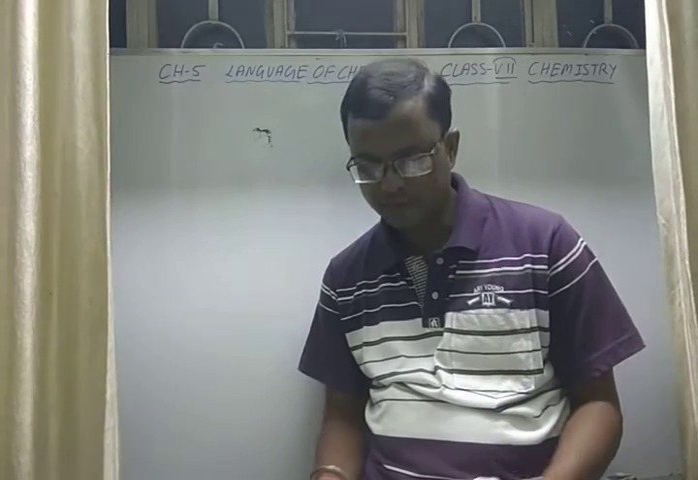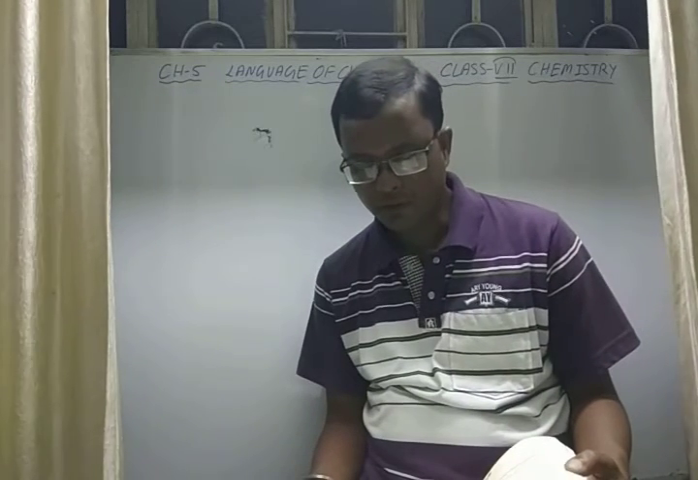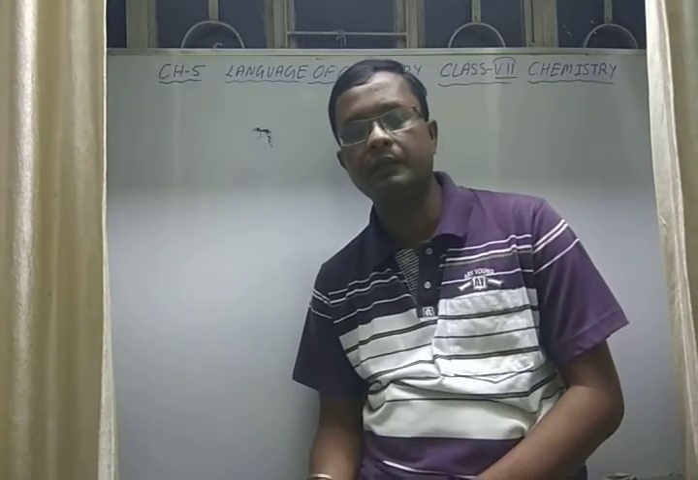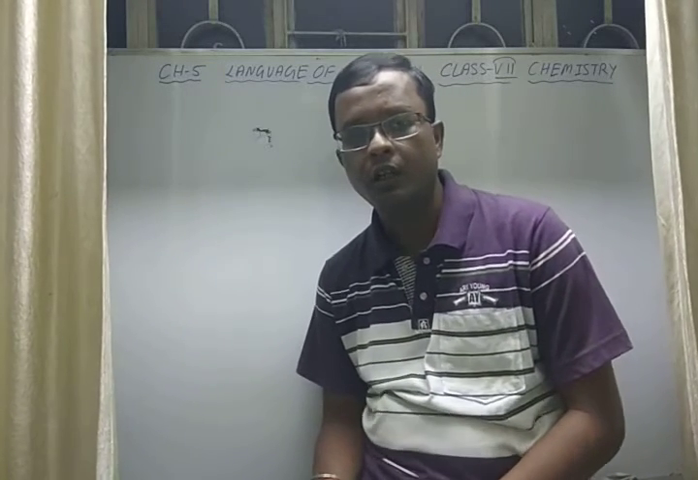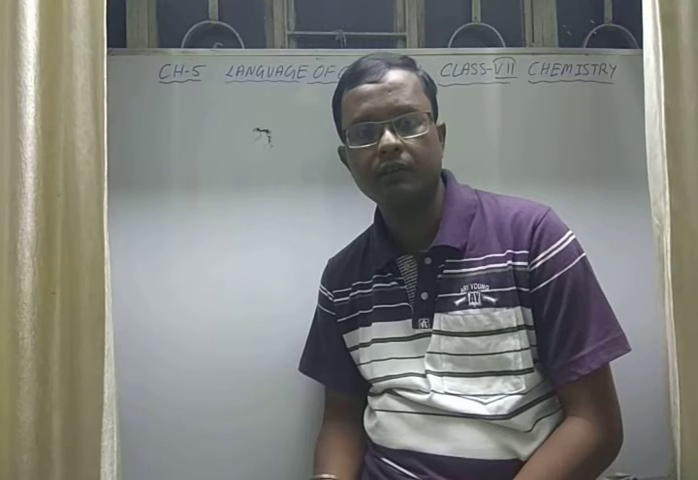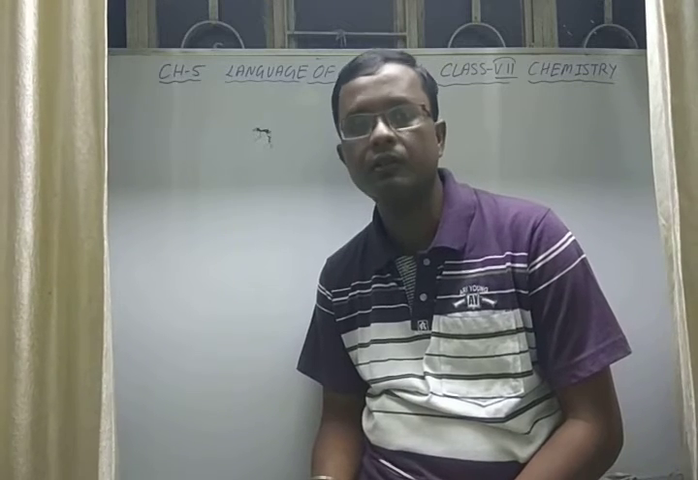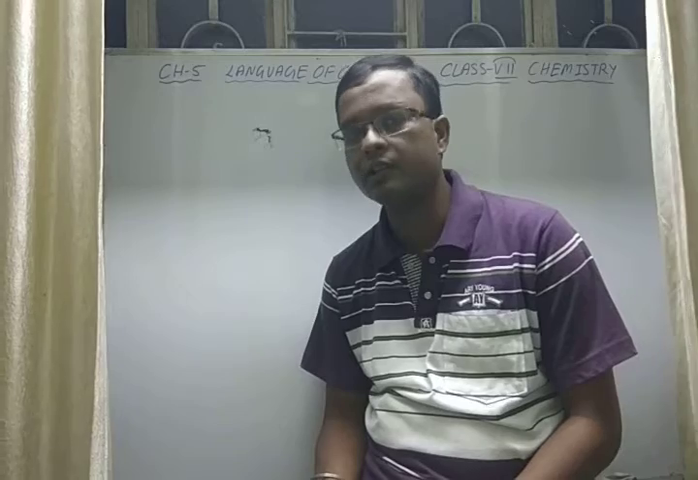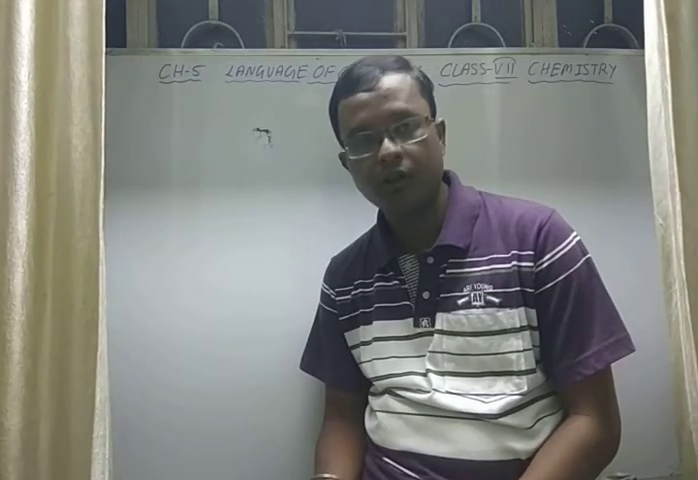Next question is, formation of rust is a chemical reaction. Yes, formation of rust is a chemical reaction because, as all of you know, rust is formed due to the action of iron with oxygen in the presence of moisture also. So when iron reacts with oxygen, it gives iron oxide.